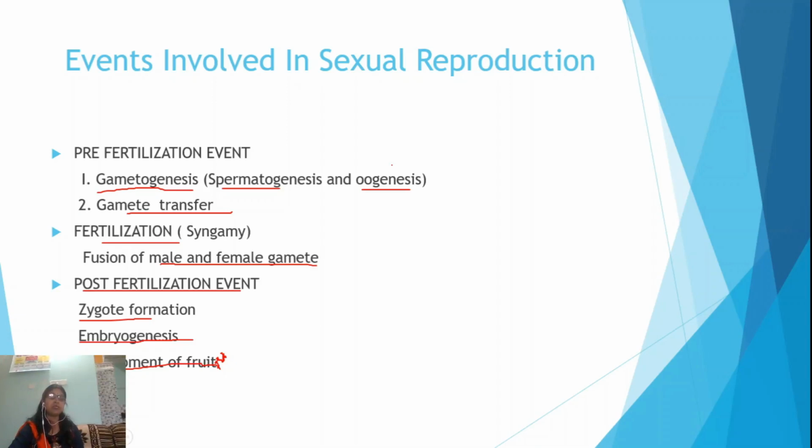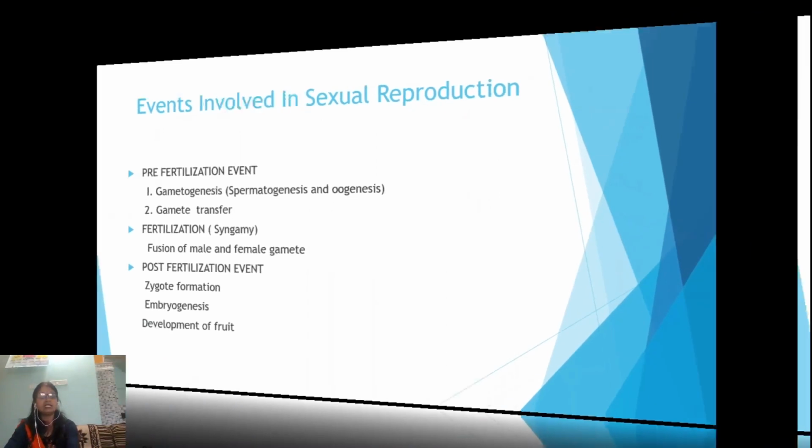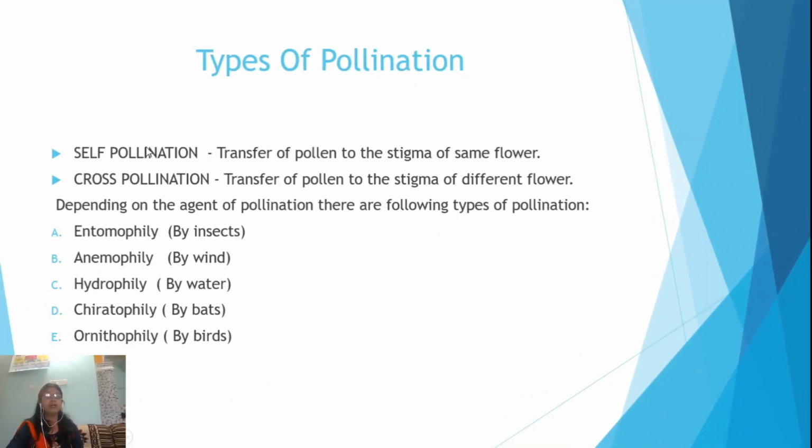In this way, we can see sexual reproduction involves three main events: the pre-fertilization event, then fertilization, and then the post-fertilization event. Now, depending upon the source of the pollen and the male gamete and female gamete, there are two types of pollination: self-pollination and cross-pollination.